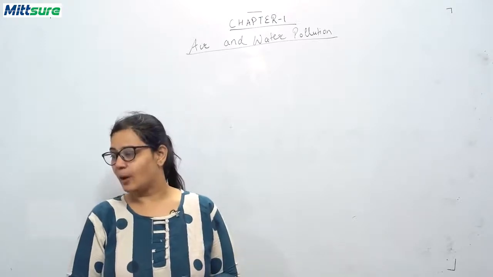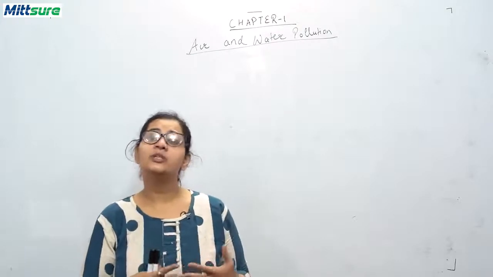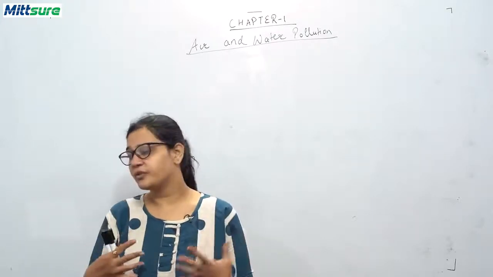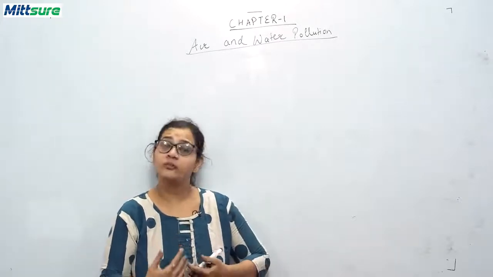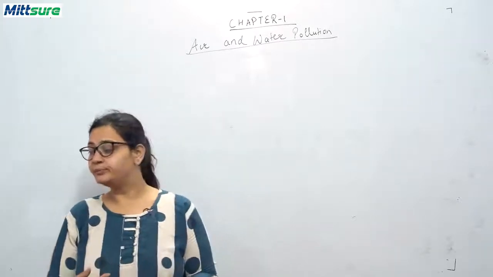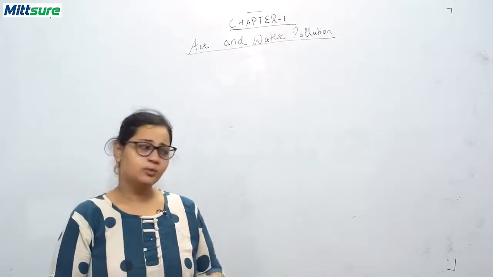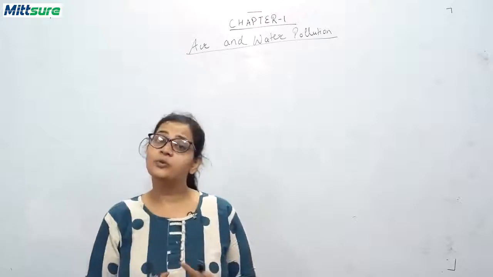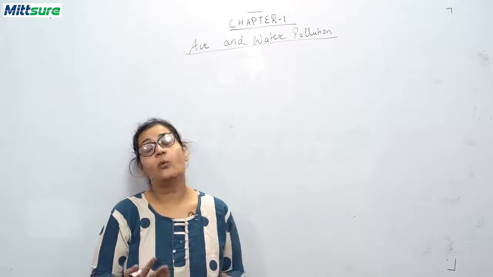Now we'll be discussing the harmful effects due to air pollution, that is the greenhouse effect and global warming. We'll be discussing the depletion of the ozone layer, then of course acid rain. Water can also be contaminated by some harmful substance, and this is called water pollution.